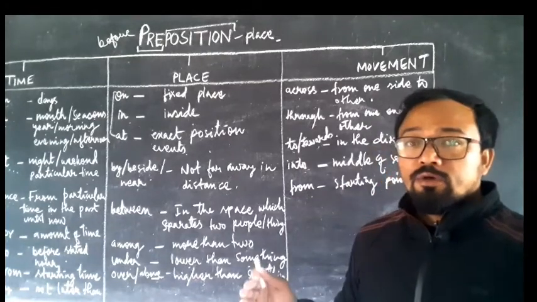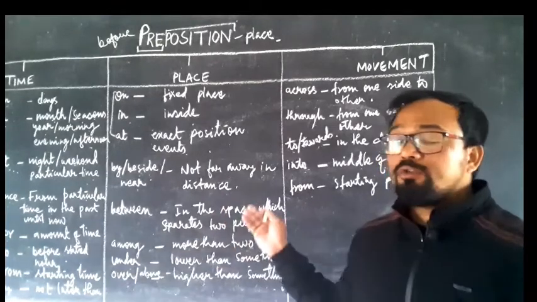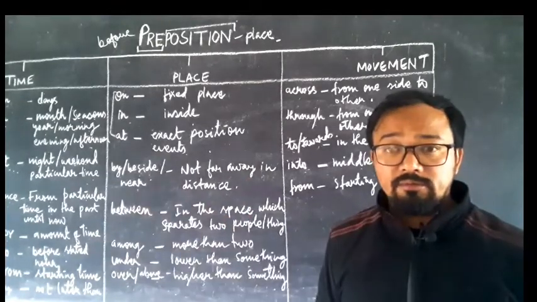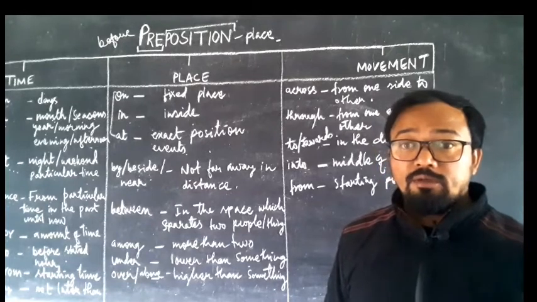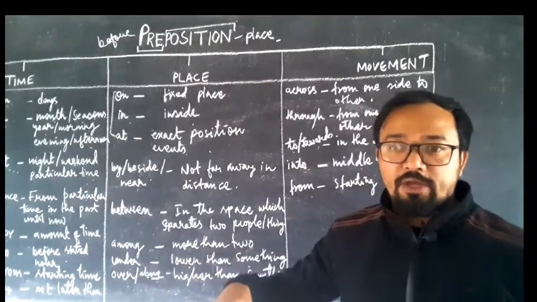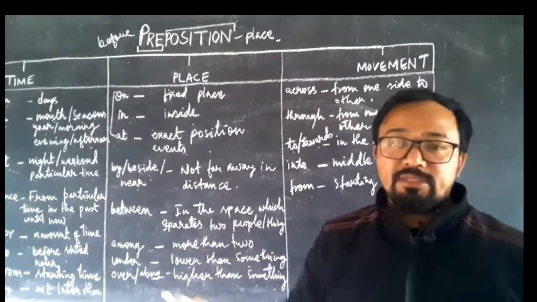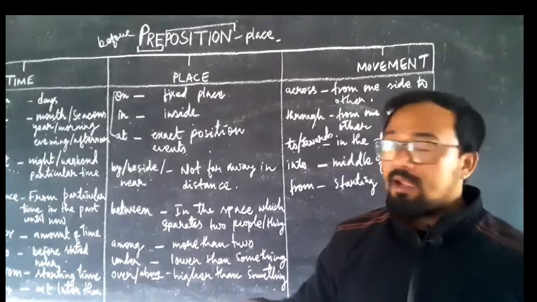Don't go into the garden, that means don't go into the middle of the garden. In the same movement you can also use it this way: put your books into your bags, meaning there is a movement.